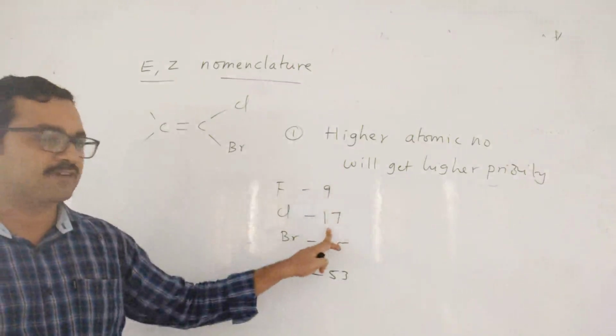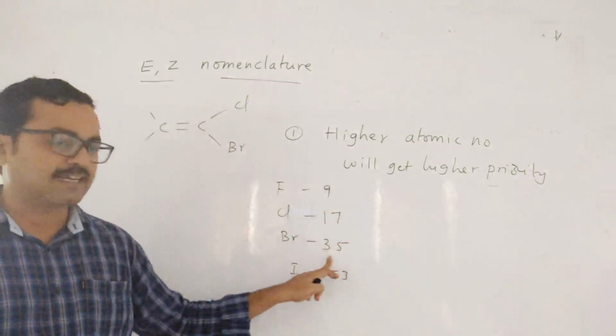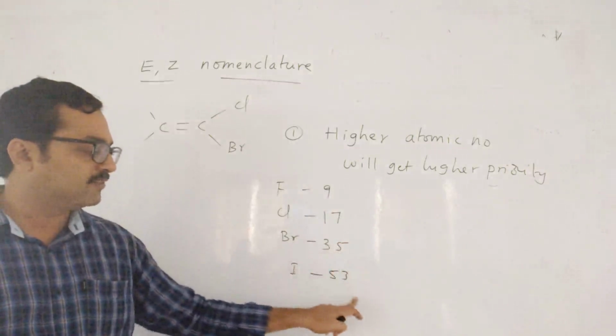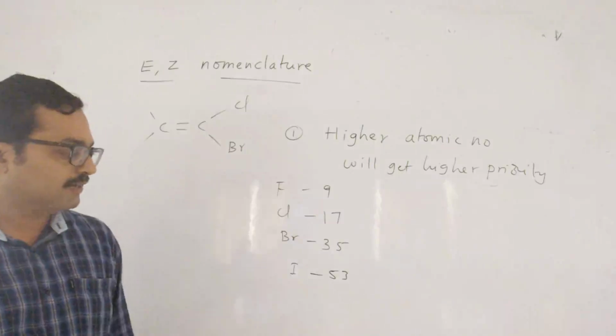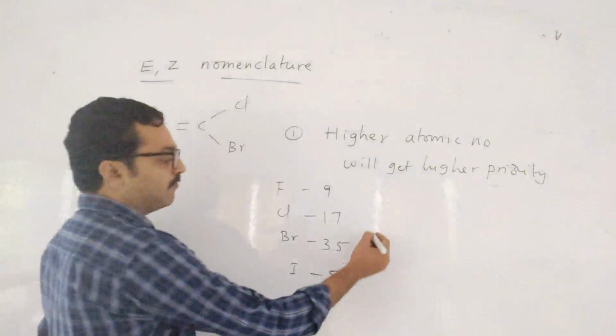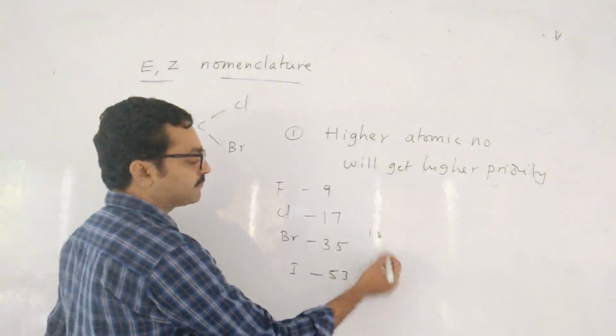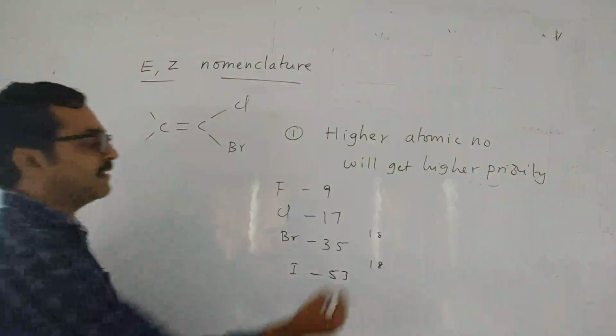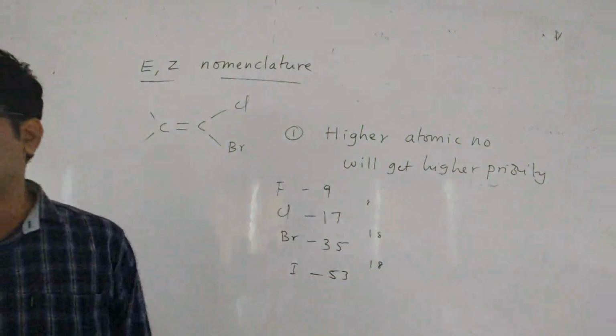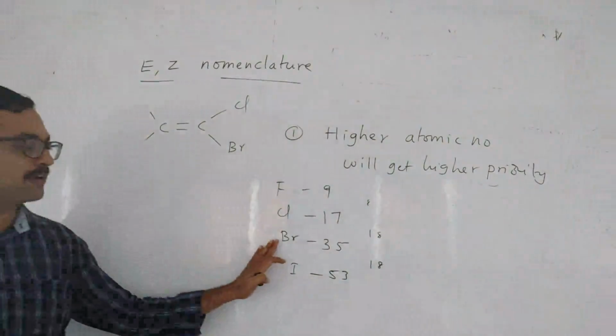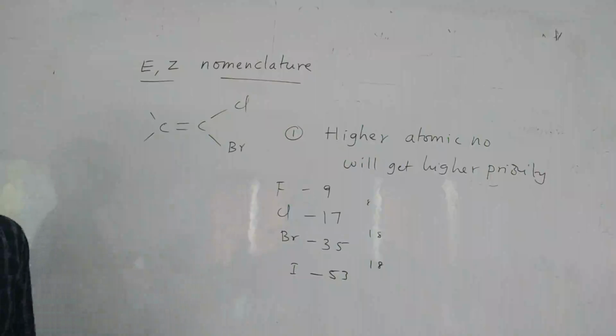9 plus 8 is 17, 17 plus 18 is 35, 35 plus 18 is 53. Right? Here the gap will be 18 and 18, and here the gap is 8. Somehow you can remember the atomic number. So what is the bromine atomic number, children? 35. So higher atomic number will get higher priority is the first rule.